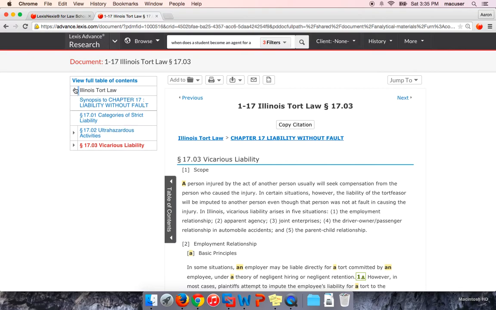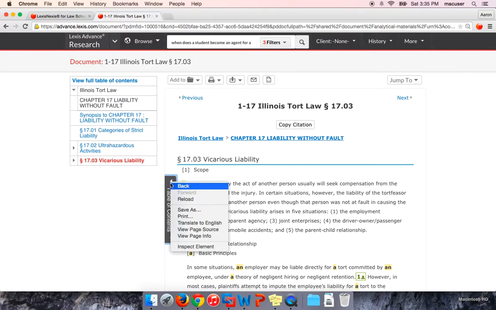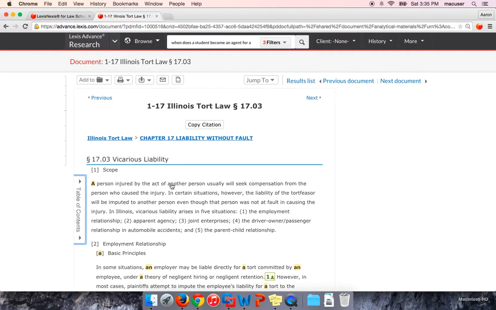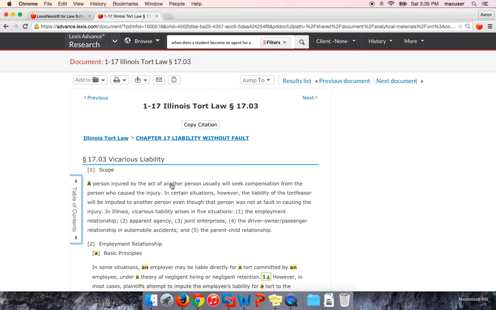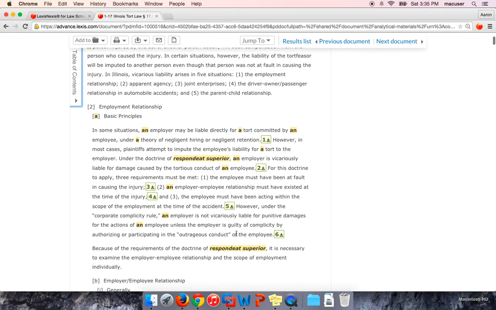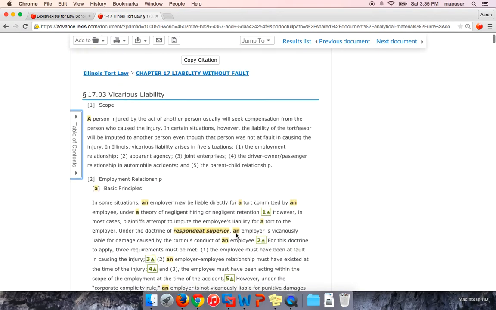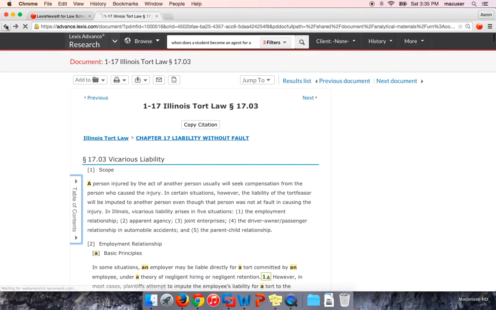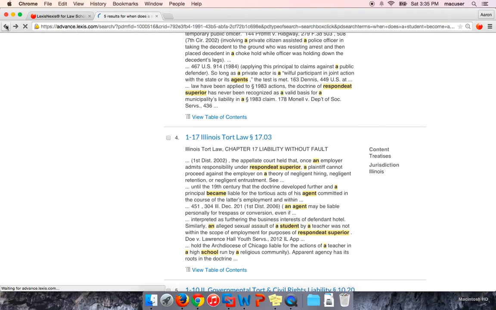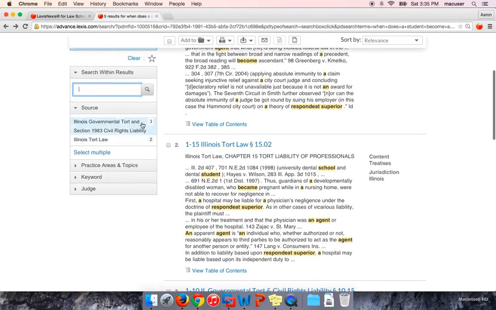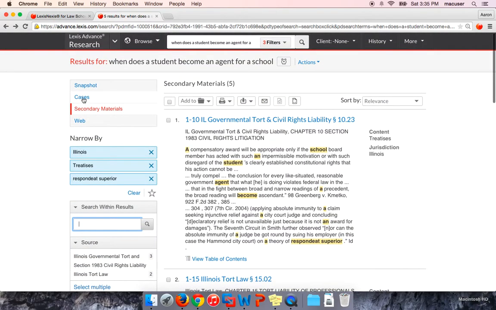So it's always good to take a look there, and then you can close that back up if you are done. Okay, so now we have read this, obviously we're not going to read it today, but you would obviously read it and get that knowledge. The second place you'll want to go for your research is case law. So we can hit the back button, get back to our results, and then come up here to our cases tab.